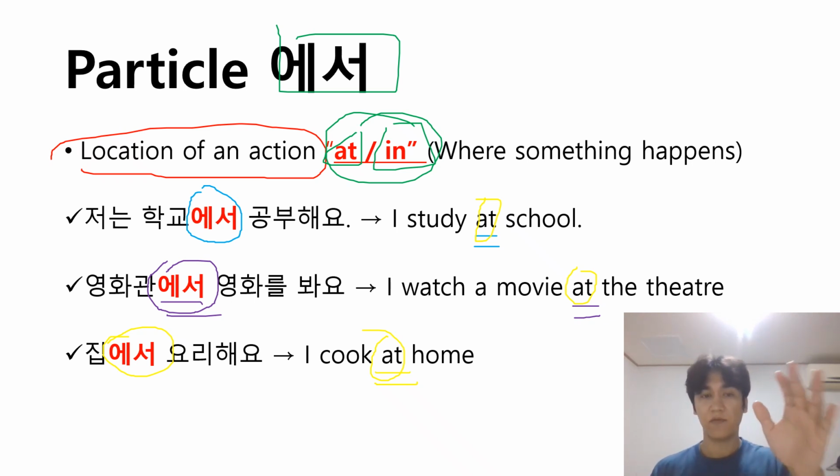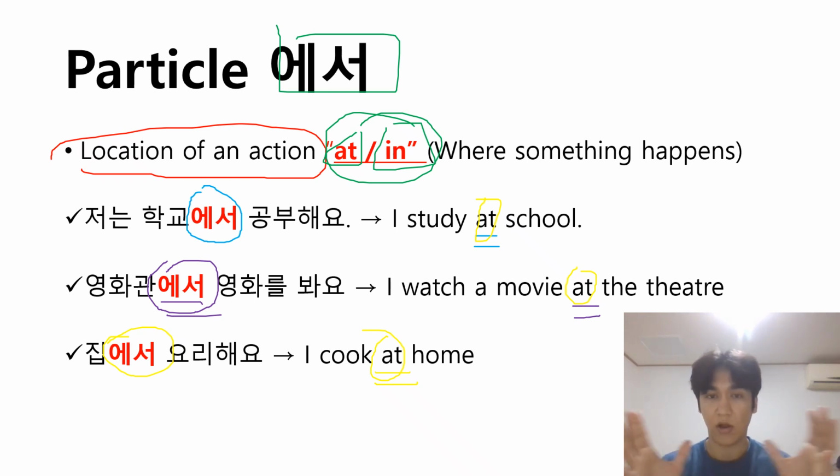As you can see from these three example sentences, there is always an action, which is a verb, like I eat, I work, I study, and there is also a location, a place. I study at school, I study at a cafe, right? All these sentences are expressed with the help of 에서. 저는 학교에서 공부해요. 영화관에서 영화를 봐요. 집에서 요리해요. Okay, so that's the first usage of 에서, meaning at or in.